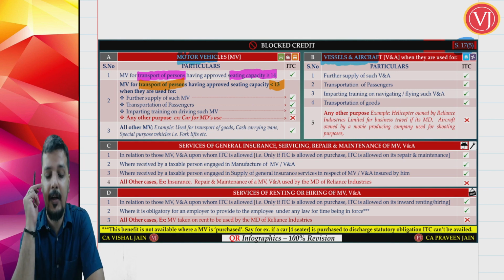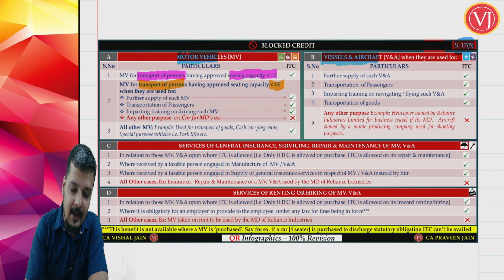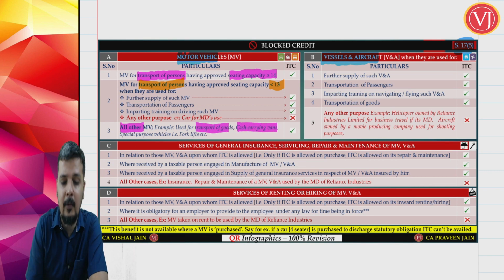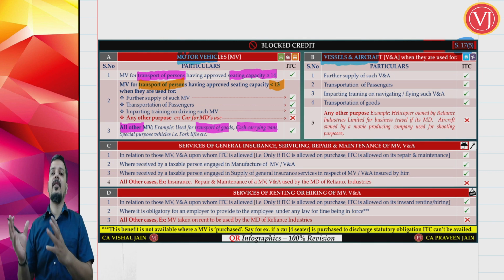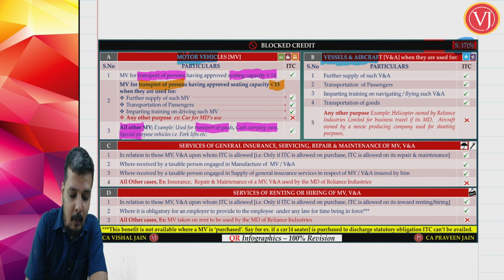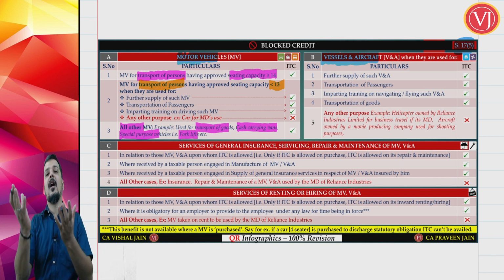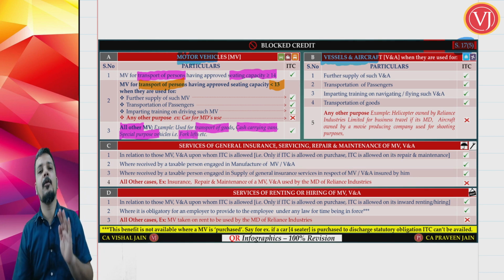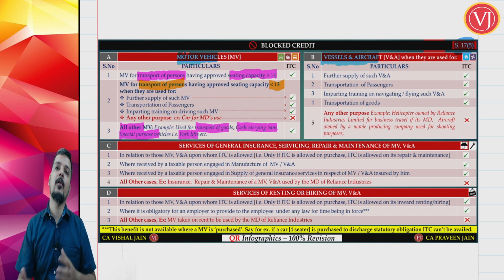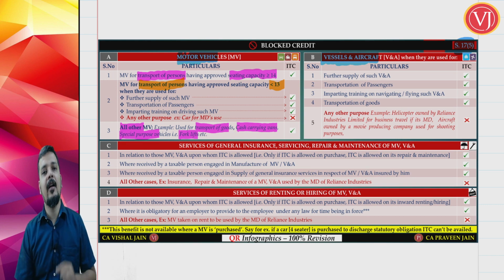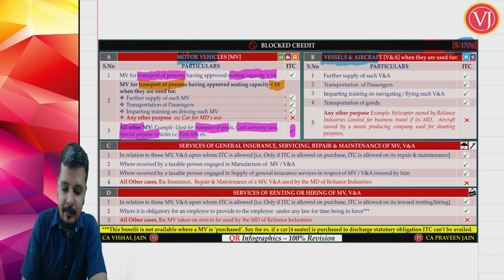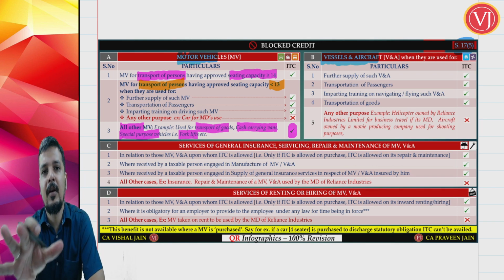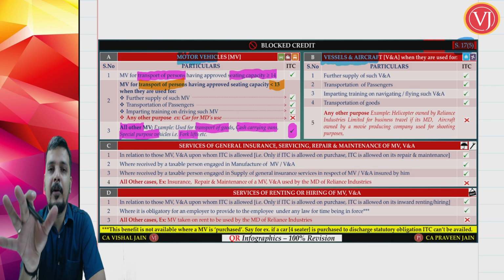Now you may ask, if it is motor vehicle not used for transportation of passengers, which means motor vehicle for transportation of goods, or any other motor vehicle, whether it is cash carrying vans, you find the banks using cash carrying vans, or special purpose motor vehicle like forklifts only to lift the goods, etc. So when you talk about motor vehicles other than motor vehicles for transportation of passengers, which will include motor vehicles for transportation of goods, special purpose motor vehicles, cash carrying vans, etc., that credit you can surely take it. So for motor vehicles other than transportation of passengers, take credit.